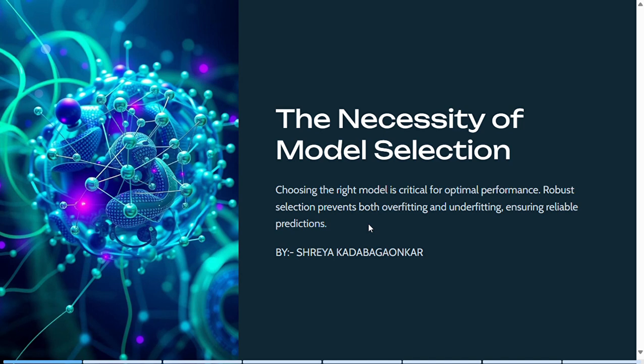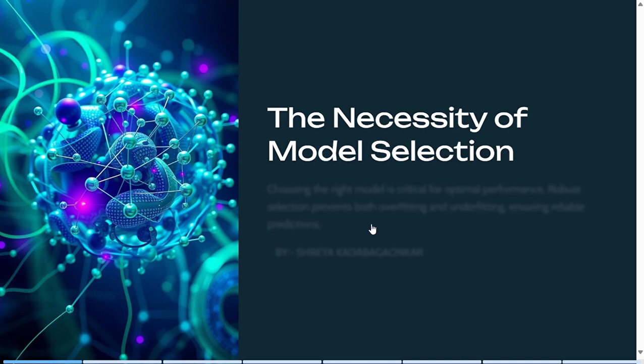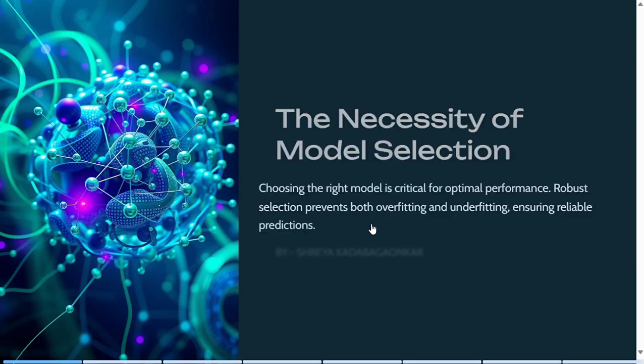So today we are going to learn about the necessity of model selection. Why there is a need to select a model. Choosing the right model is essential for optimal performance because model selection determines how well your algorithm will work with the given dataset and task. A robust selection process helps prevent issues like overfitting and underfitting, leading to more reliable predictions. Good model selection enhances the ability of the model to generalize to new and unseen data.